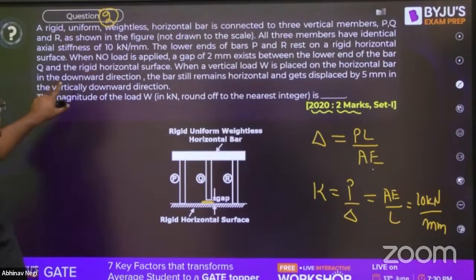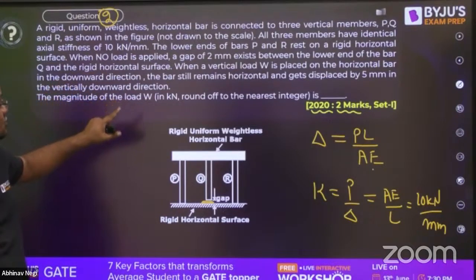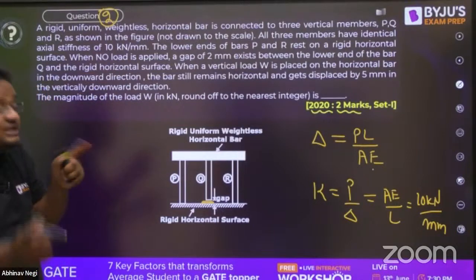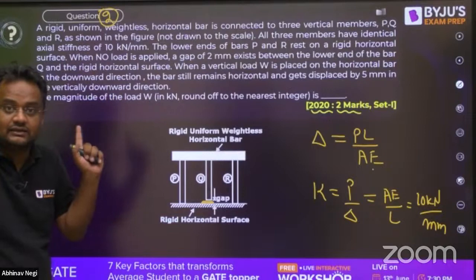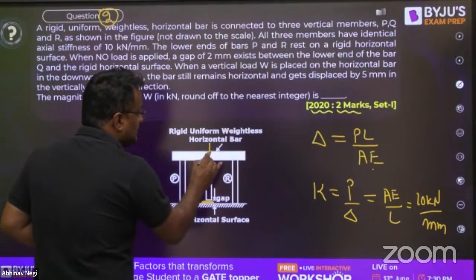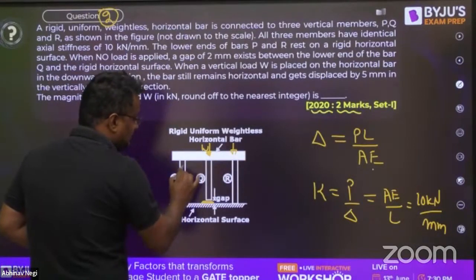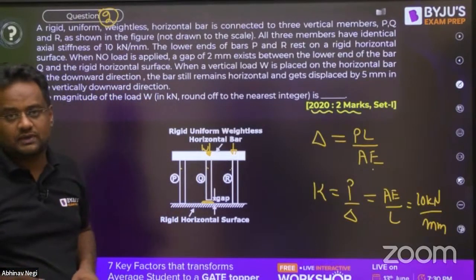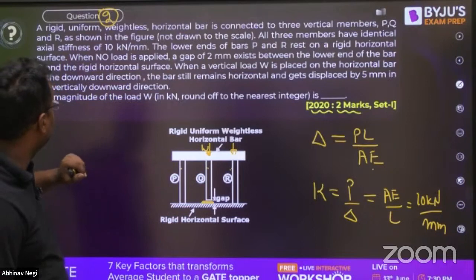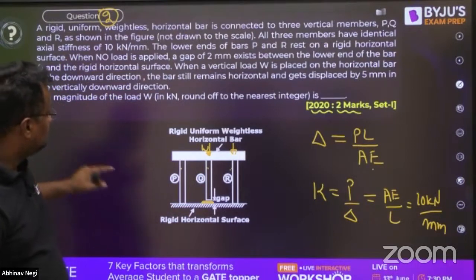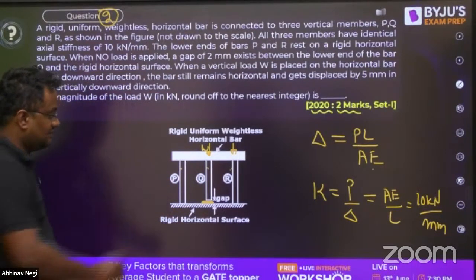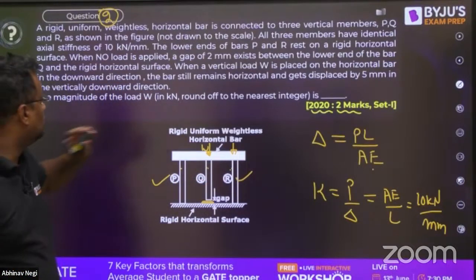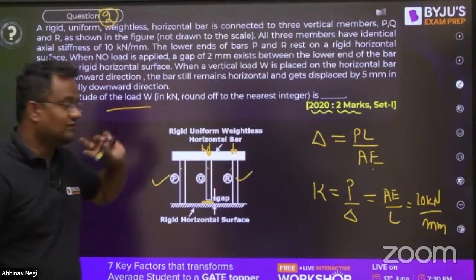Now, guys, what is happening? A vertical load W is placed on the horizontal bar, and the bar still remains horizontal. That means it is symmetric. That means the load will be applied at the center. If you apply load elsewhere, then the load going to each bar will be different and the bar may not remain horizontal. And these bars are displaced by 5 mm when we applied load W. What is the magnitude of W?